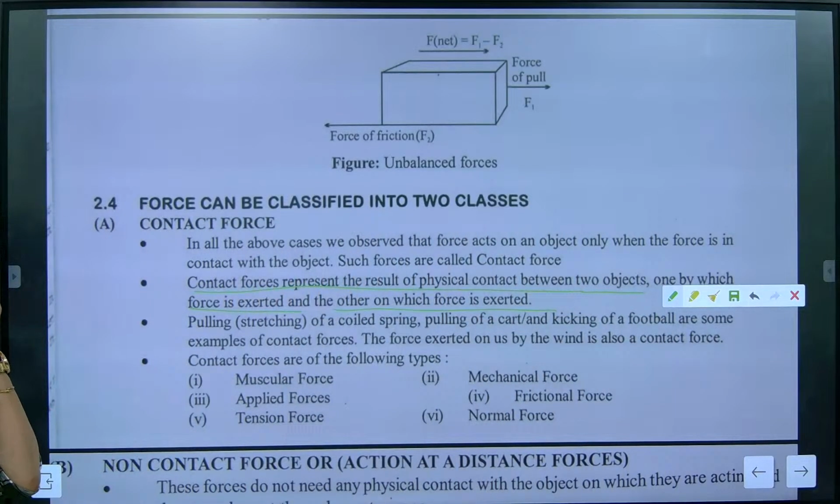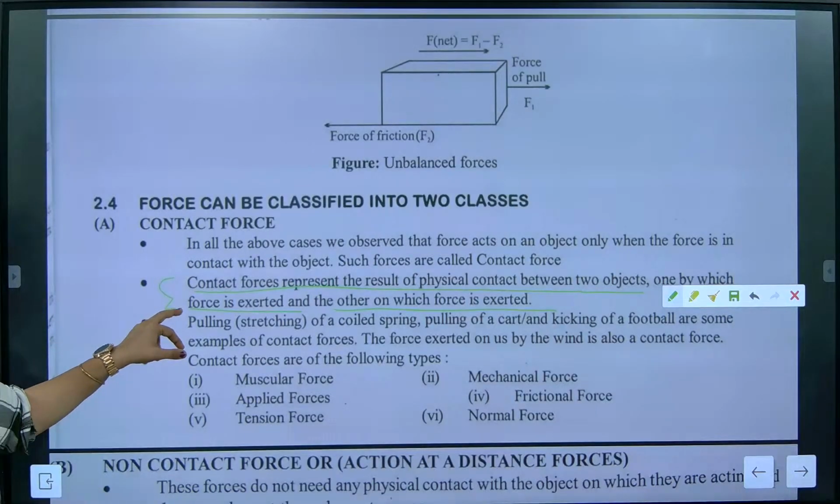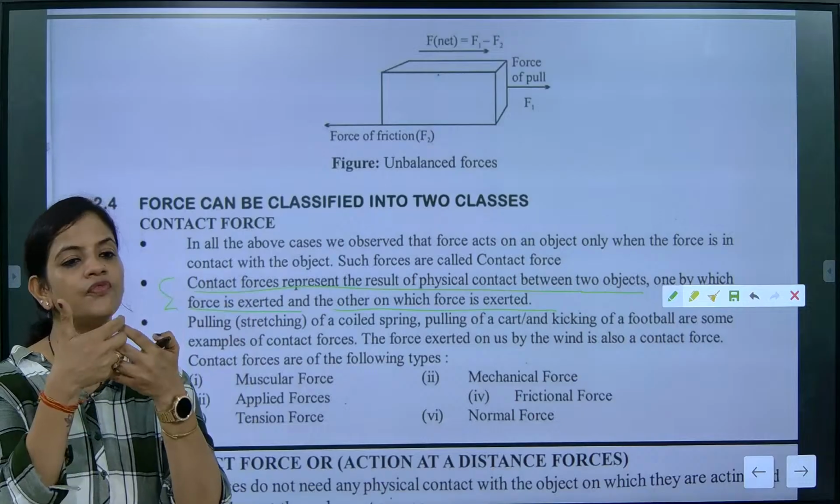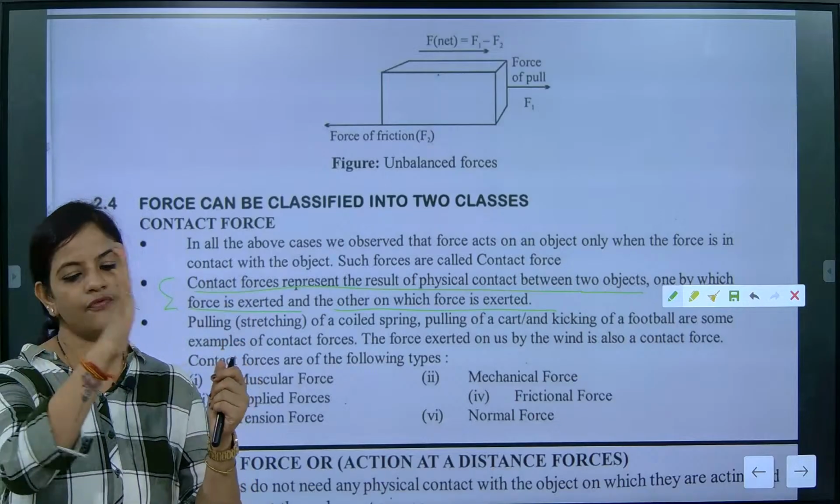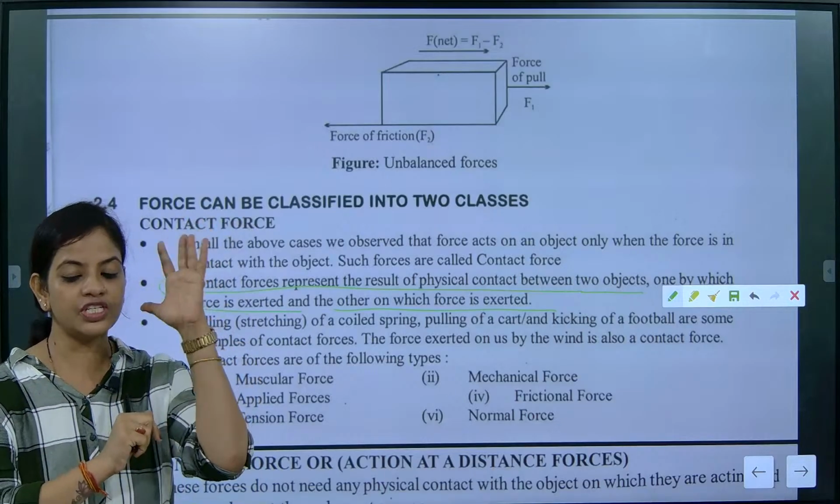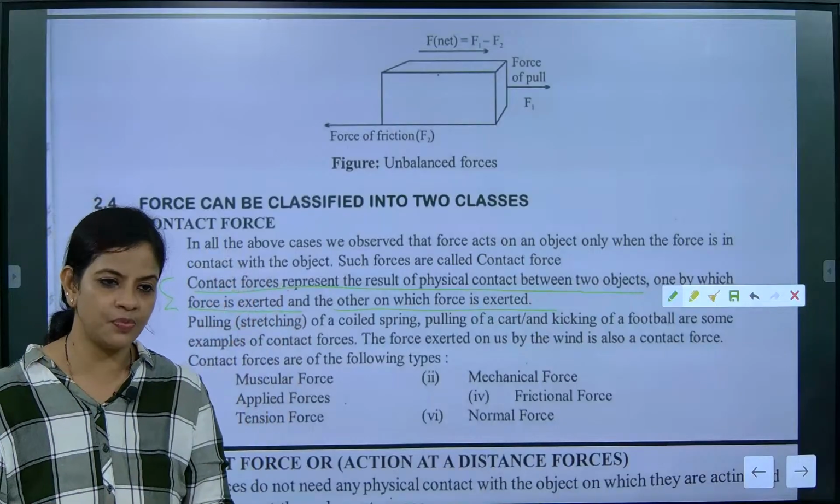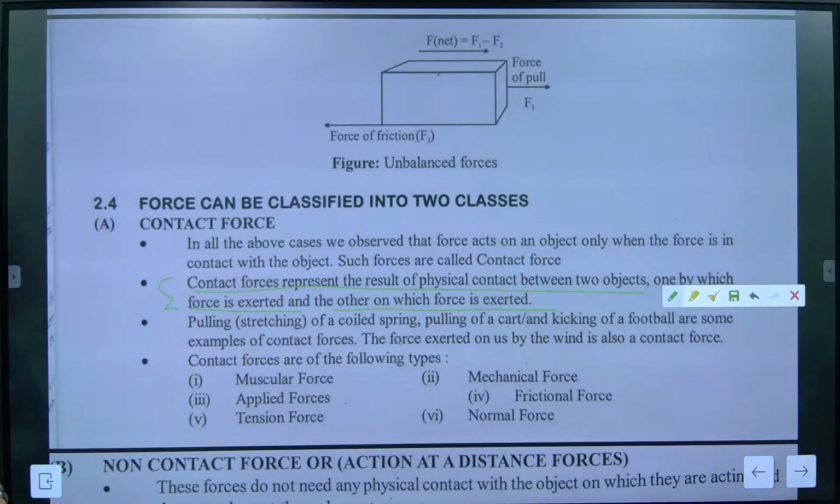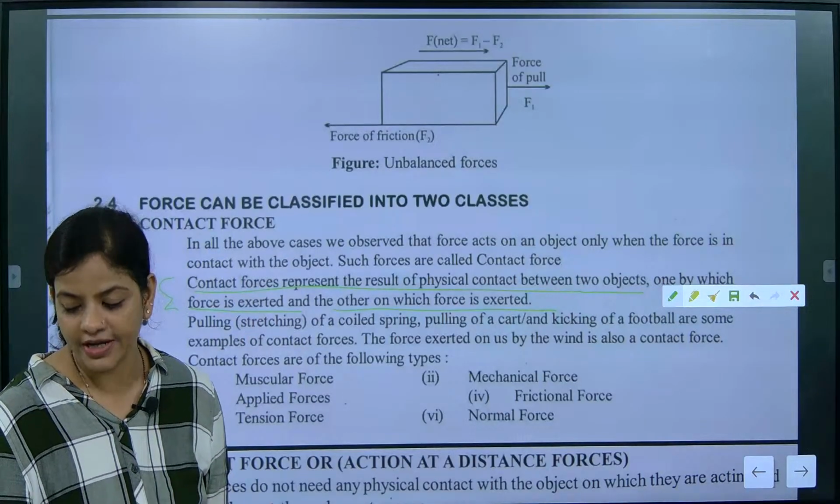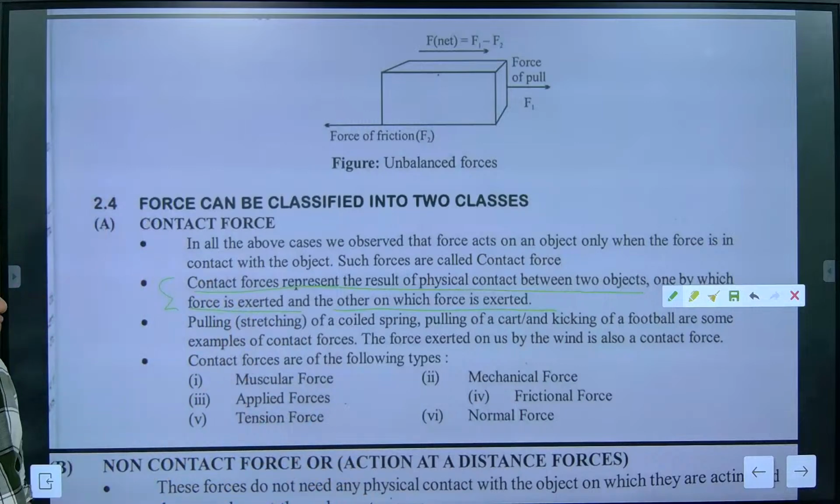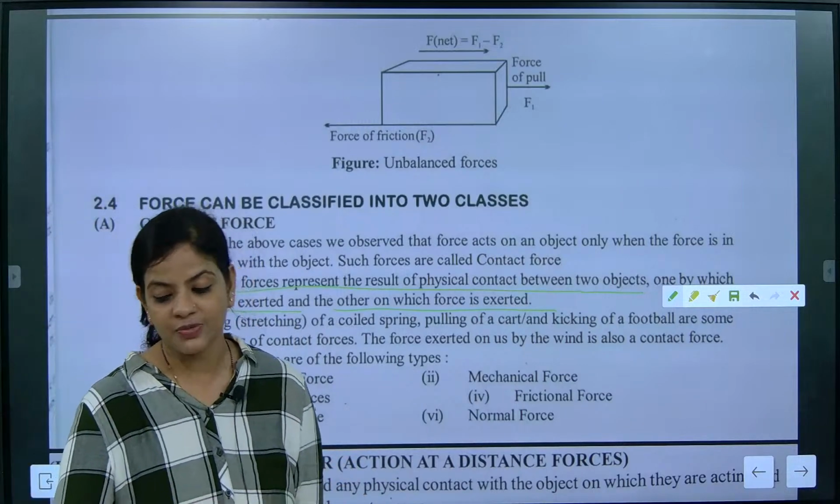Now look here very nicely, beta. When we talk about contact force, contact force will be done on which objects? Two objects. One which is applying the force, one which is experiencing the force. So here contact force represents what type of force, beta? It should be in contact. One will be applying force, another one will be experiencing force.